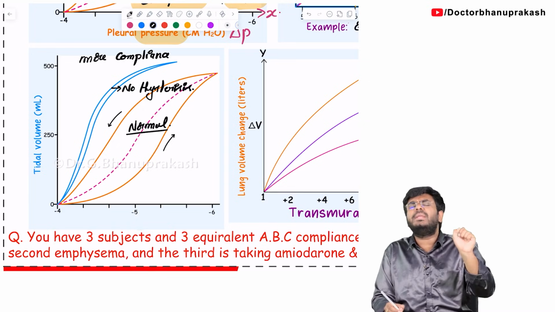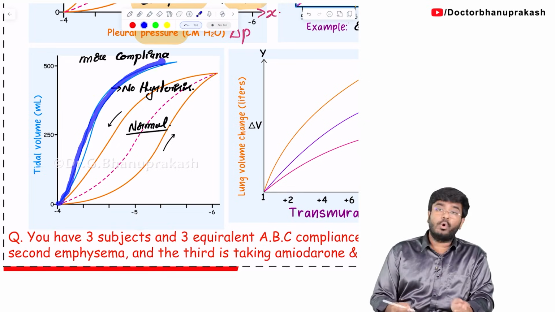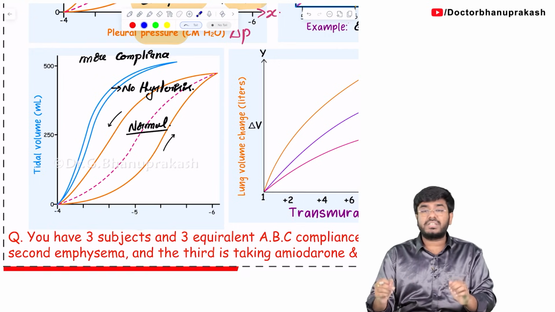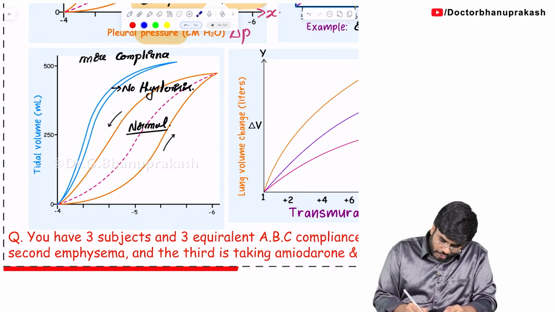Okay, no hysteresis or very minimal hysteresis is seen. So tell me, what are these lungs? Here there are more compliant lungs. These lungs are more compliant, and that too the hysteresis is not there. The difference is not that much. What are these lungs? Sir, have I taught you?